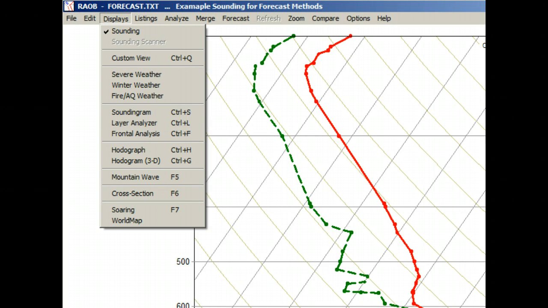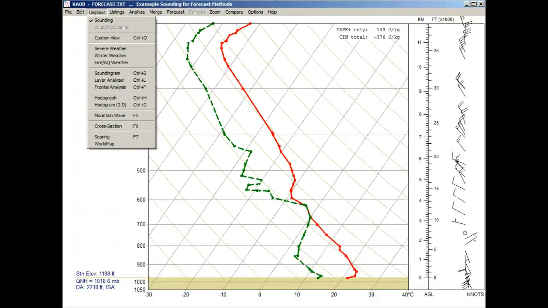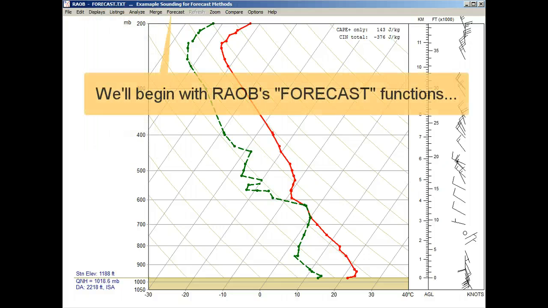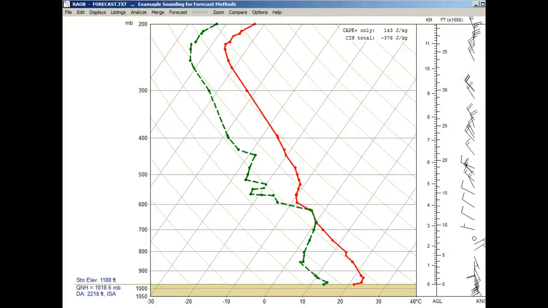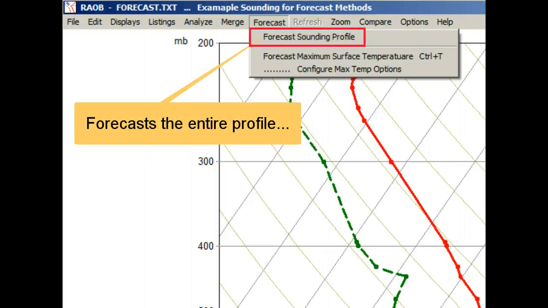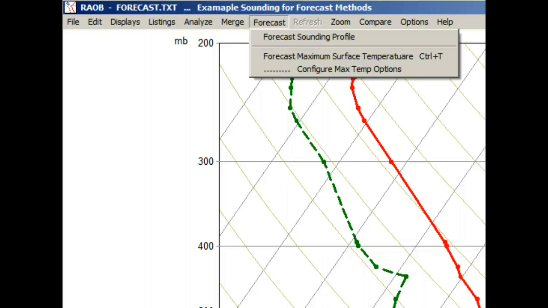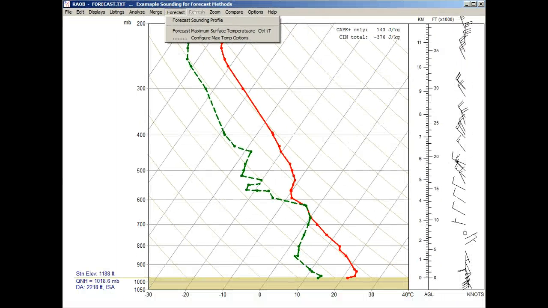While this video briefly reviews the features of both functions, each function is explained in detail with their own individual videos. Since forecasts are of primary interest, we'll start this overview with the module's forecast functions, and so we'll first select this Forecast menu. The Forecast Sounding Profile option will create forecasts for the whole profile, while the Forecast Maximum Surface Temperature option only focuses on the surface or boundary layer forecast. So let's first forecast the maximum surface temperature.